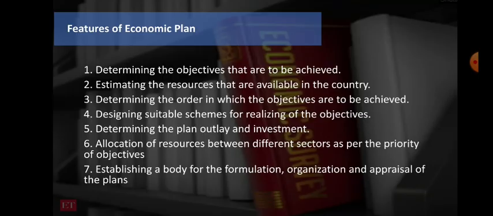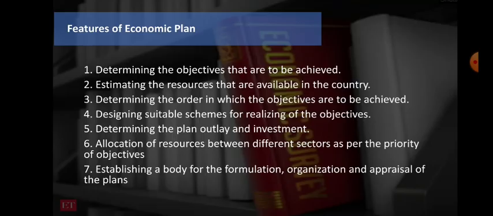Then we are talking about the third point, that is determining the order in which the objectives are to be achieved. You need to understand first what I mean by determined. That is nothing but defining, or maybe shaping. So determining the order in which the objectives are to be achieved. Whatever objectives you have for your country's economy, how you are going to achieve them, we need to plan here. Then the fourth point, that is designing suitable schemes for realizing the objectives.